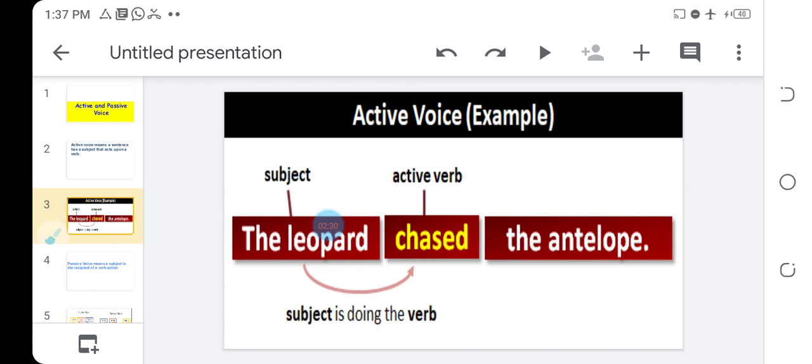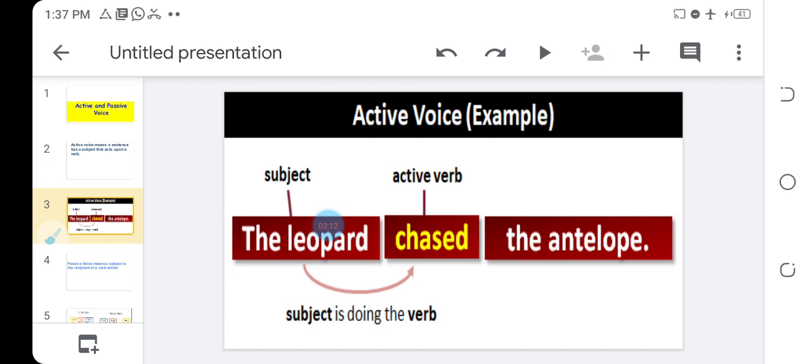The leopard chased the antelope. Now, when I say the leopard chased the antelope, what is my subject? The leopard. And what is my action there? Chased. Remember, an active voice must have a subject who will carry out the action. So what action is the leopard carrying out in the sentence? It is chasing. Now, who is chasing the antelope? The leopard. So we must have a subject and an action in an active voice.